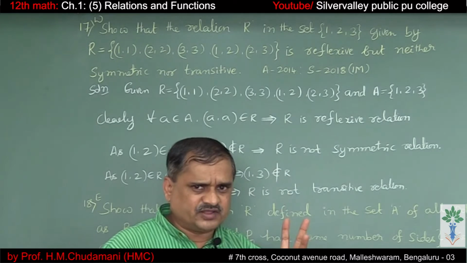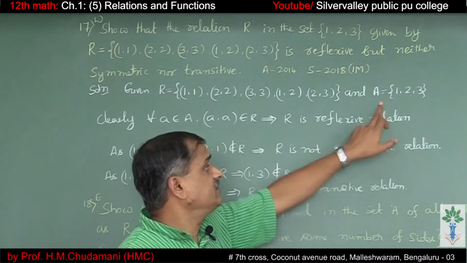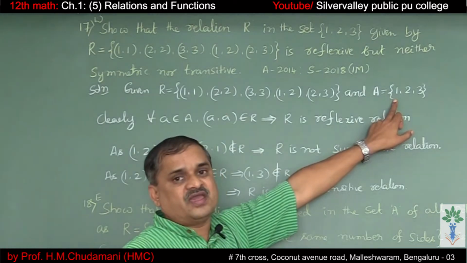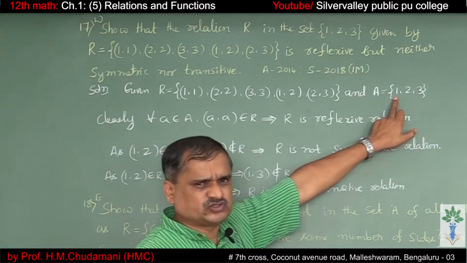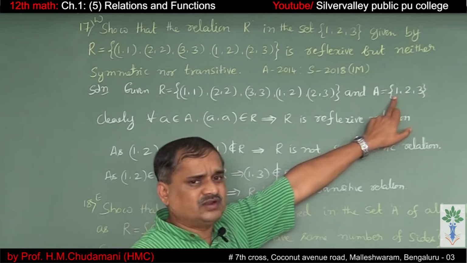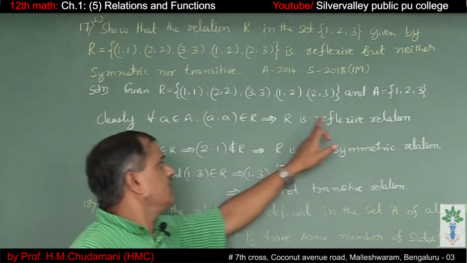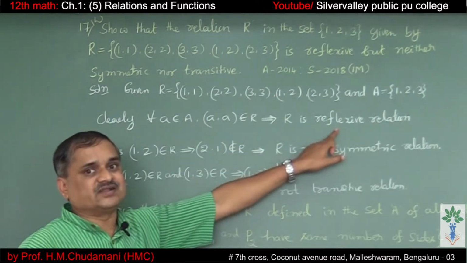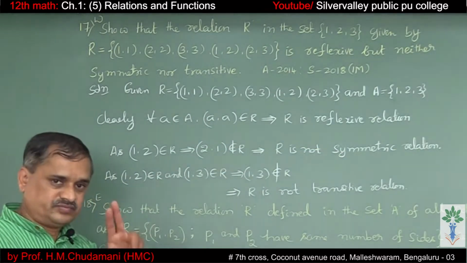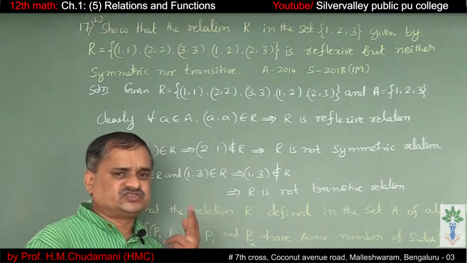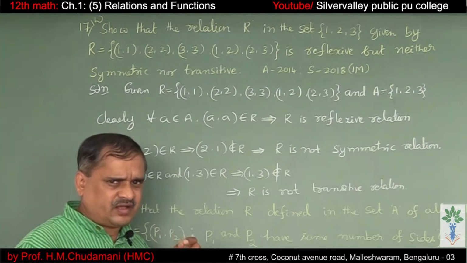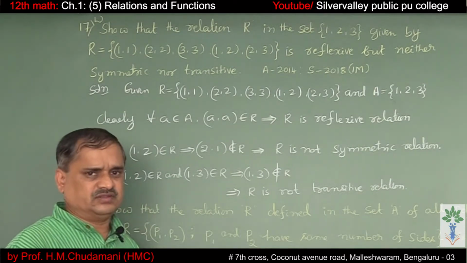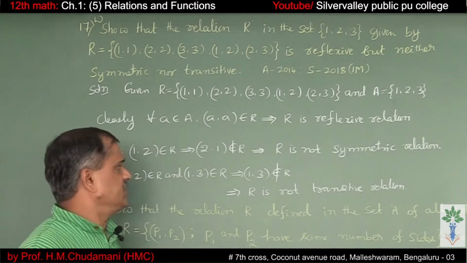If it is to be reflexive, for all the elements of the set A, (a, a) belongs to R. So that means if it is to be reflexive, (1, 1), (2, 2), (3, 3) should be there. It is there. That means it is a reflexive relation. If it is to be symmetric, for all (a, b) belongs to relation, then (b, a) belongs to relation.